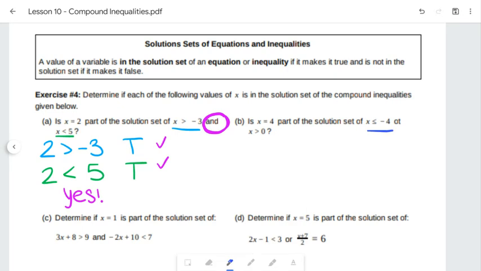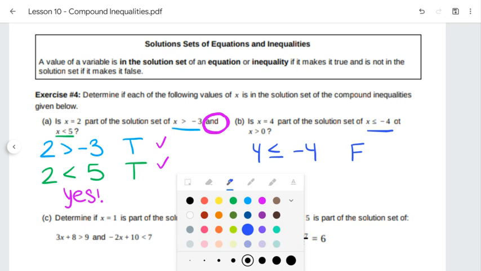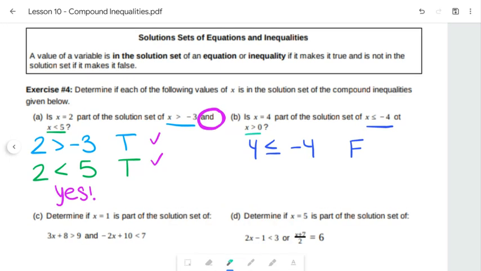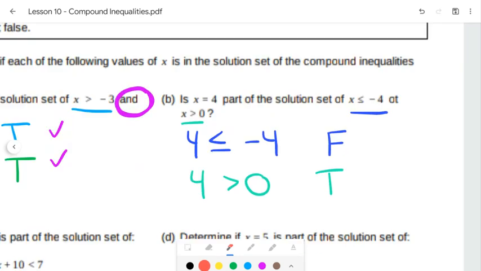Next one, if x is less than or equal to negative 4, 4 is less than or equal to negative 4. Well, we know that is false. But then 4 is greater than 0, so that's true. Now, in here, sorry, my wording got a little bit cut off.